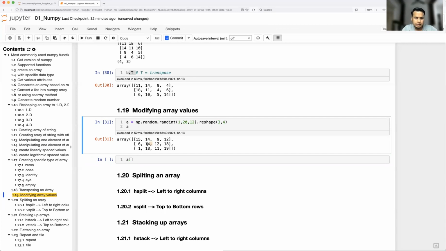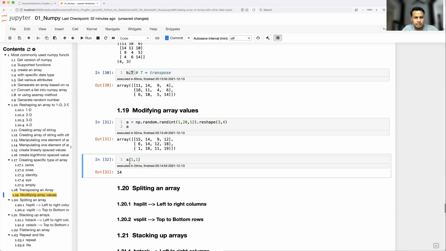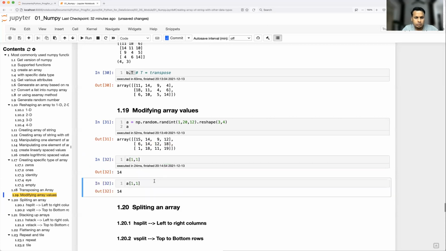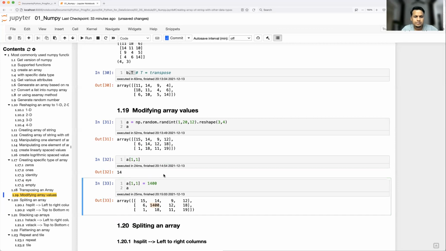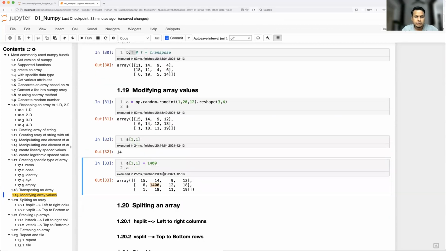First you should understand what the index of this 14 is. This is the 0th row, and this is the first row, that is, the second row. Column wise, this is the 0th column and this is the first. So 14 is present in the first row and first column, correct? If you put that index, it is going to return 14. Now to modify this, I'm going to make an assignment. After that, you print it. That's how you modify the value. It's pretty simple. You just should know what is row and column, and give some value with the assignment operator.